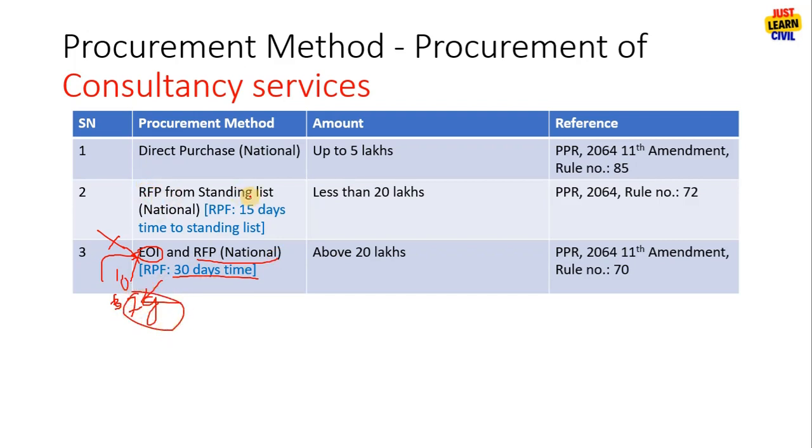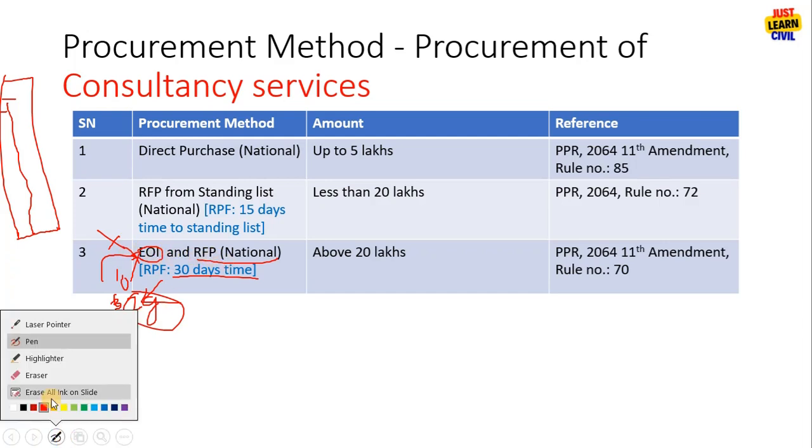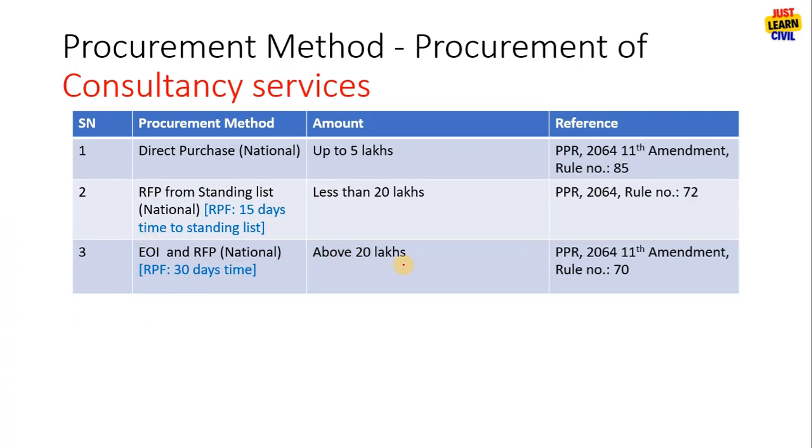In case of RFP from standing list, there were several lists of standing lists. Suppose there were 10, then at least you have to send to 3, or you can send to all 10 who are in the standing list. But in EOI RFP, you have to prepare a standing list through EOI. So whoever passes the EOI will get the RFP, and it is done for amounts above 20 lakhs. It is mentioned in 2064 11th Amendment Rule number 70.